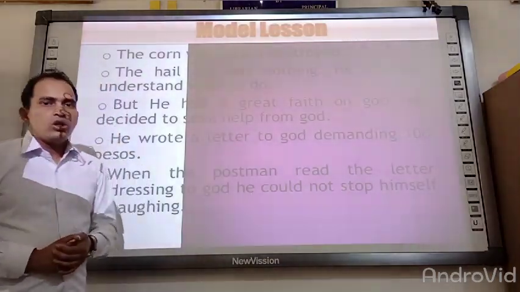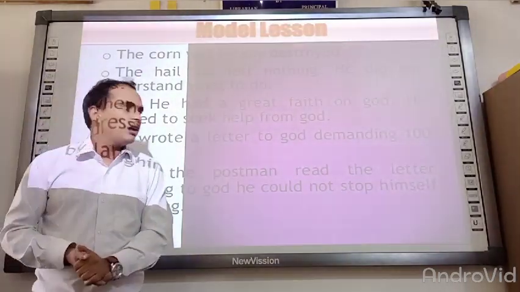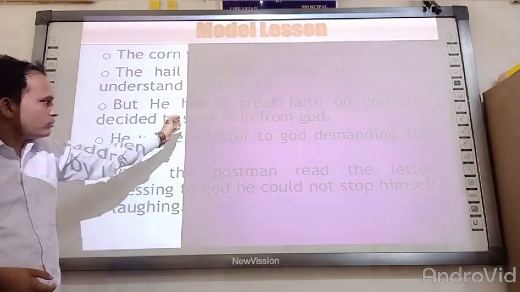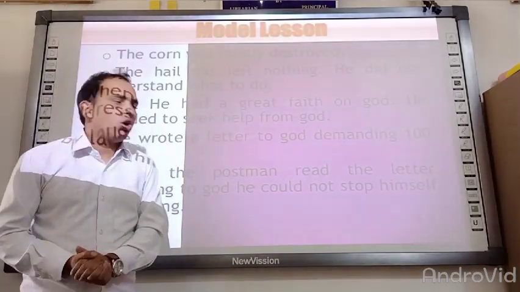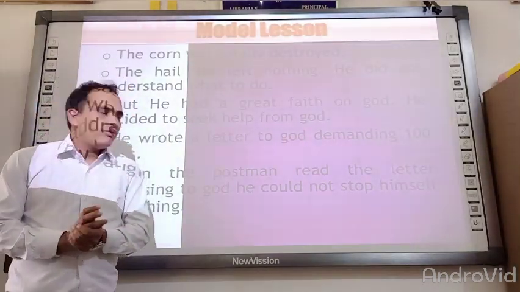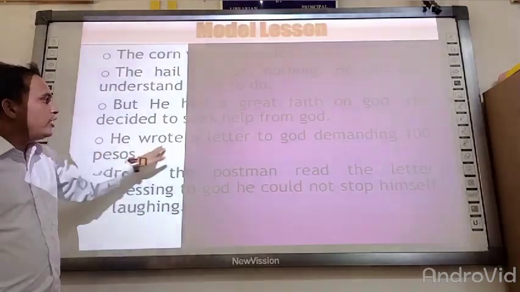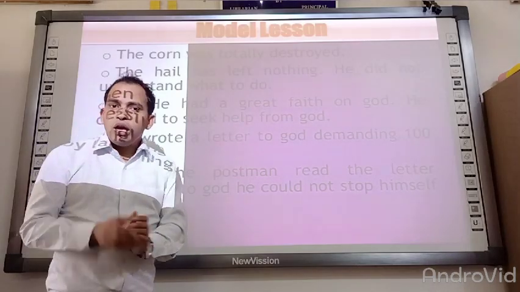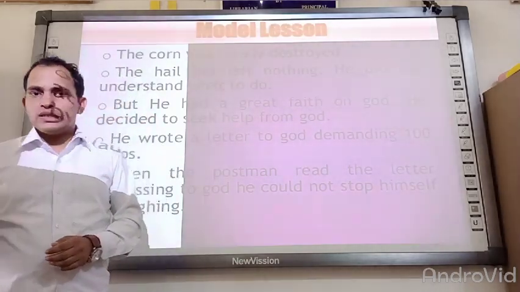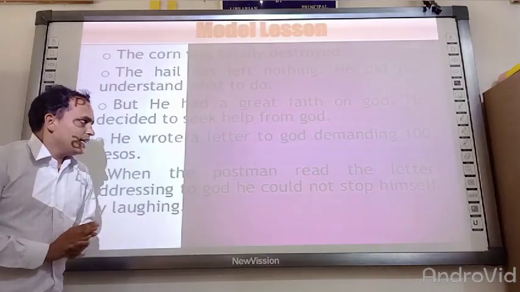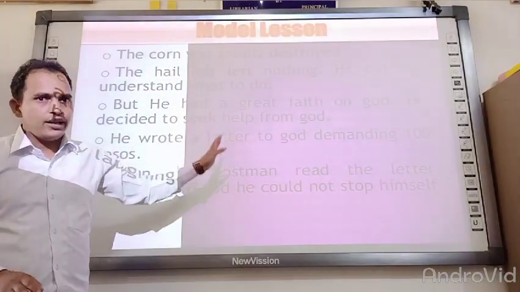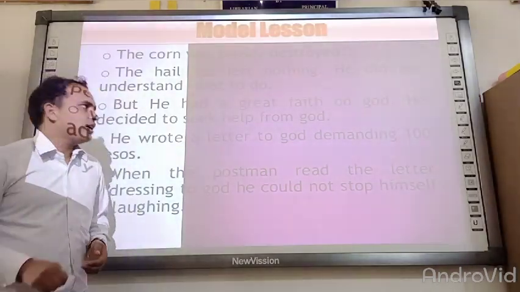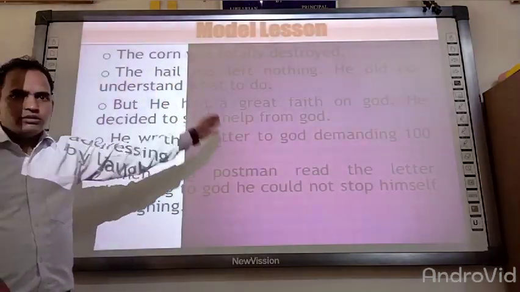But Lencho told them that no one dies of hunger. So what happened after that? He decided to seek help from God. When he decided to take help from God, he wrote a letter to God demanding 100 pesos. Just try to understand this point. That is the title. A Letter to God means the letter which is written by Lencho to God, that is the title chosen by the writer.